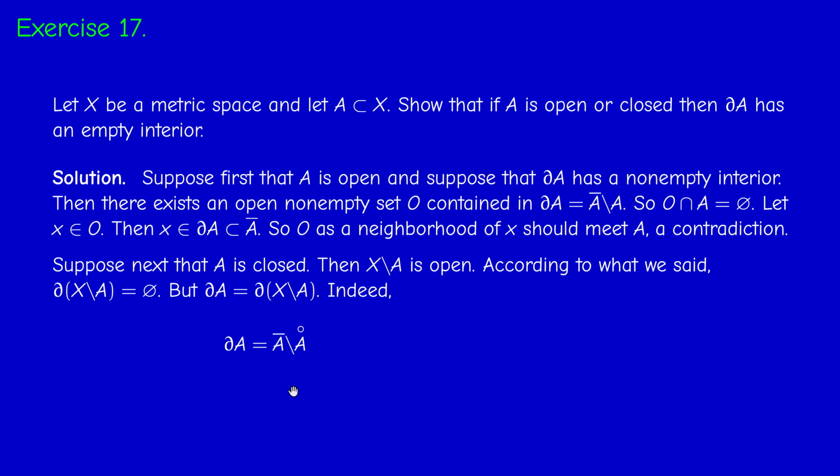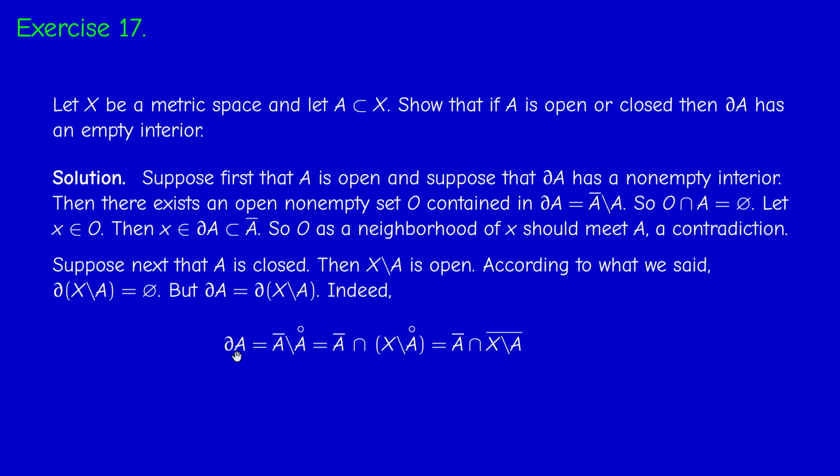Because, so we go back to the definition. The boundary of A is A bar without the interior. So it's A bar intersected with the complement of the interior. But by exercise 7 or 9, I think, the complement of the interior is the closure of the complement.